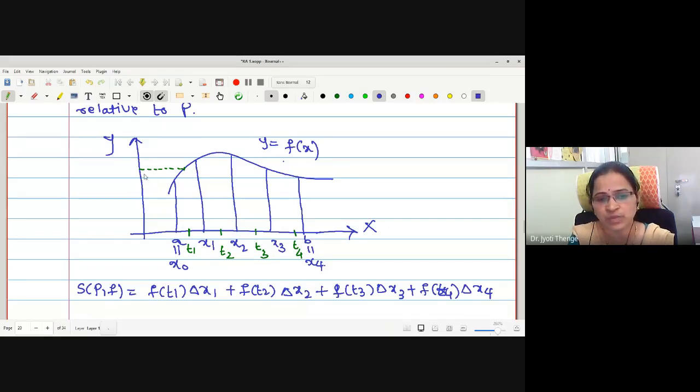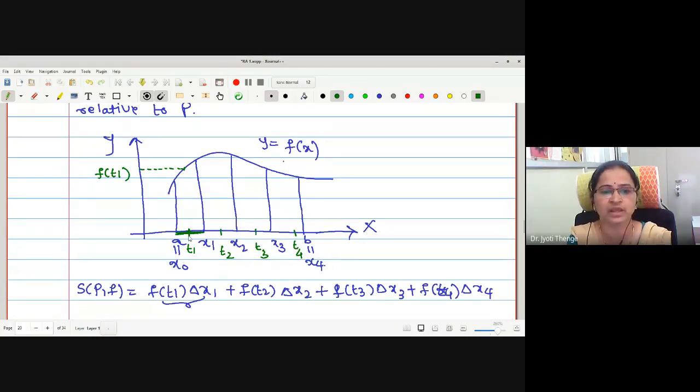Whatever first term is generated is actually the area of the rectangle with height f of t1 and breadth delta x1. Now this delta x1 is known to us. What is the height? f of t1 will be the height, and delta x1 will be the breadth.